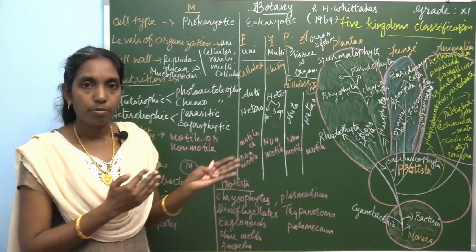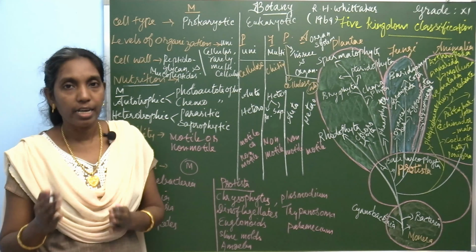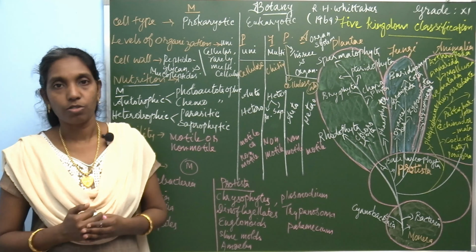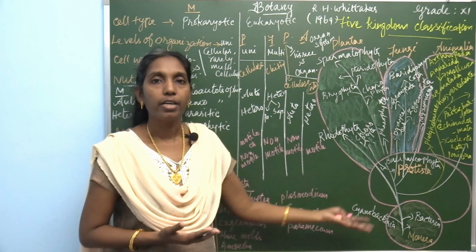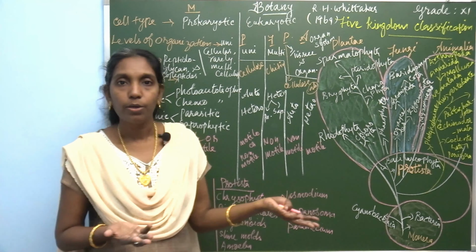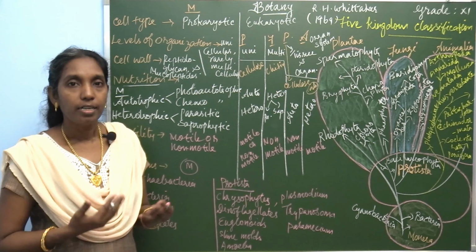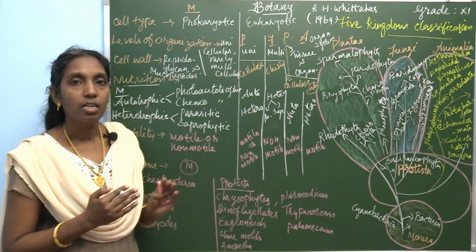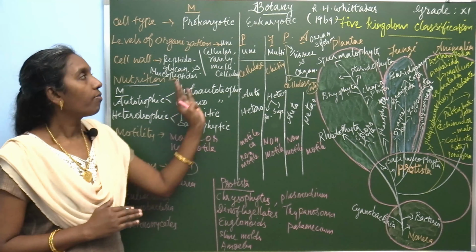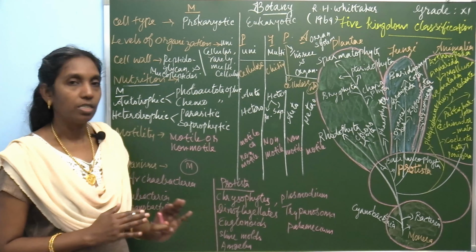Though it has merits, there are demerits also, because viruses are not explained or included in any one of these groups. There are five kingdoms, but viruses are not included in any group. That is one of the demerits. So, merits and demerits are present in the five kingdom system of classification. Today's question is the five kingdom system of classification.